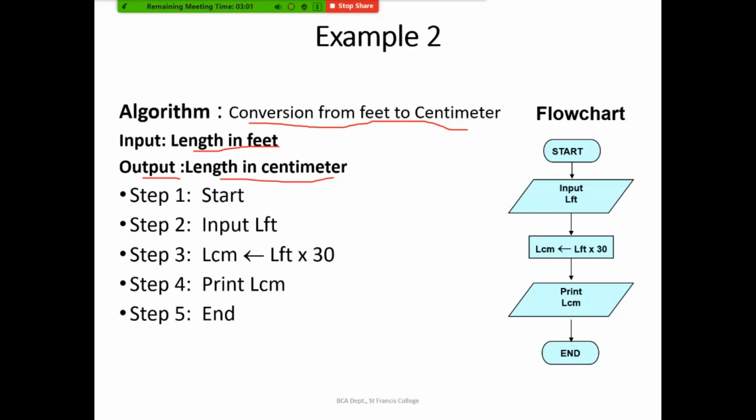Okay. In the next step, we'll be having one assignment, an expression value being assigned to a variable. So here length in feet is multiplied by 30, and it is assigned to the variable for length in centimeter, which I am using as a variable called LCM. Then print length in centimeter, and the last step will be end. It's not LCM, it's length in centimeter.